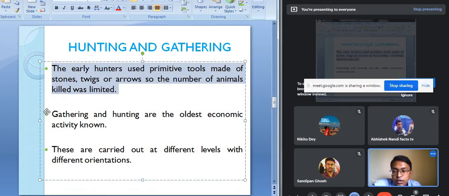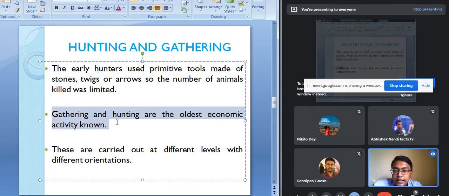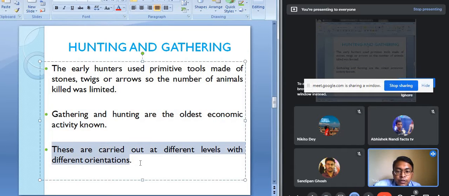Okay. So gathering and hunting are the oldest economic activities known till now, and these are being carried out at different levels with different orientation. So this hunting and gathering economic activity is being carried out at different levels and with different orientation.